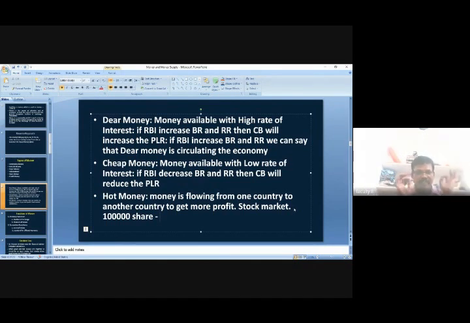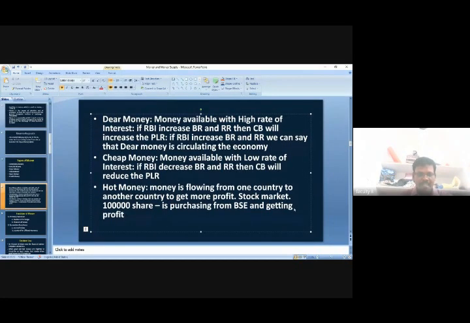For example, 1 lakh of shares purchased from the Bombay stock market gets a profit of around 10,000 rupees.